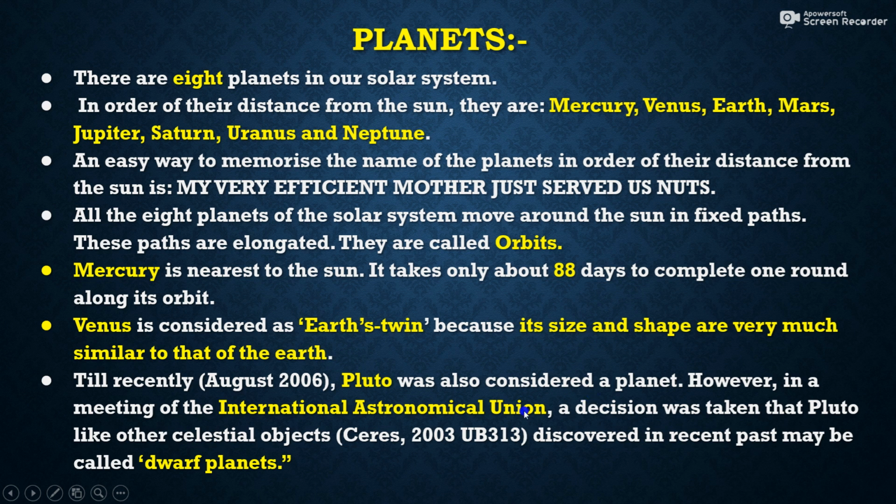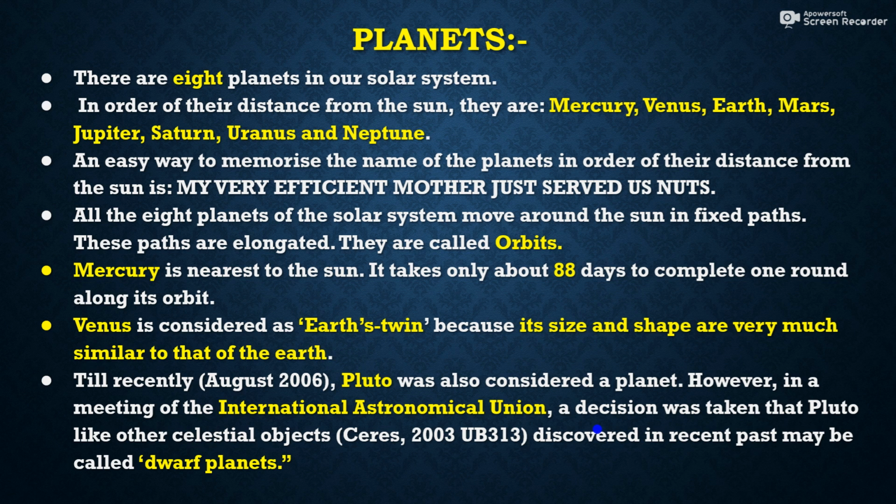However, after August 2006 onwards, the International Astronomical Union, IAU, took a decision to include Pluto in dwarf planets, because to be a planet there are some special features. One of the features is its orbit must be clear. If some celestial body is to be called a planet, then its orbit should be clear. Orbit means the path on which the planet rotates around the sun.